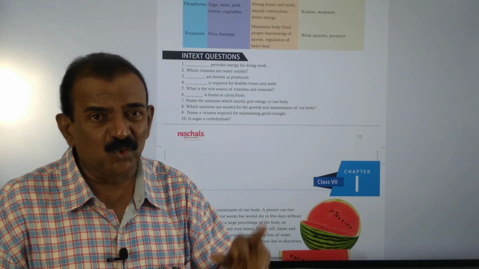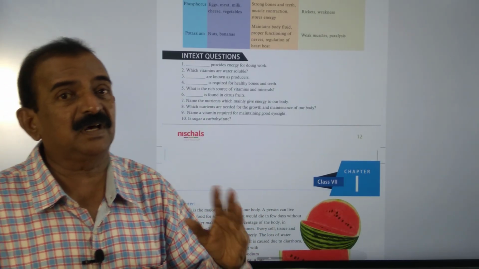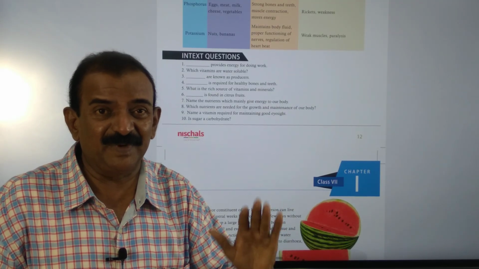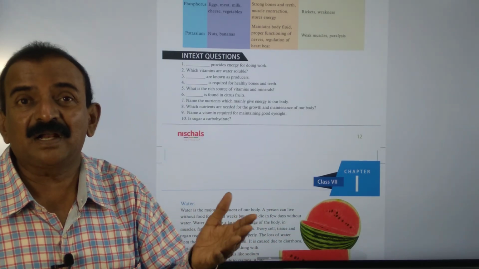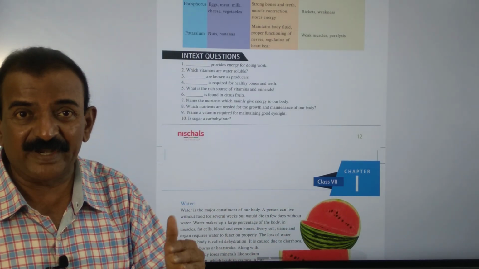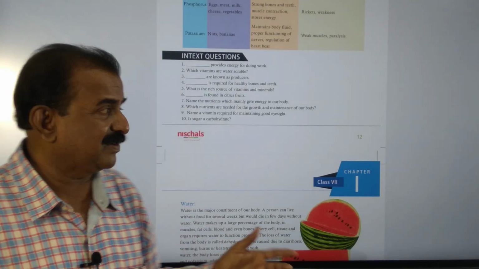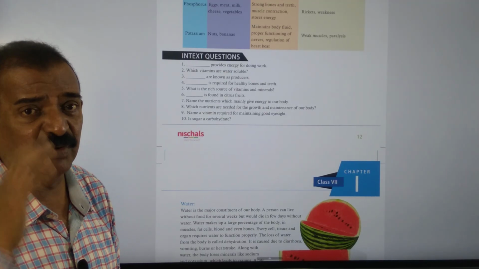Vitamins are divided into two groups, water soluble and fat soluble. Water soluble vitamins are B complex and C, and fat soluble vitamins are A, D, E, K. We also discussed the minerals required for our body: iron, iodine, phosphorus, potassium, like that. Here we need to understand the in-text questions.